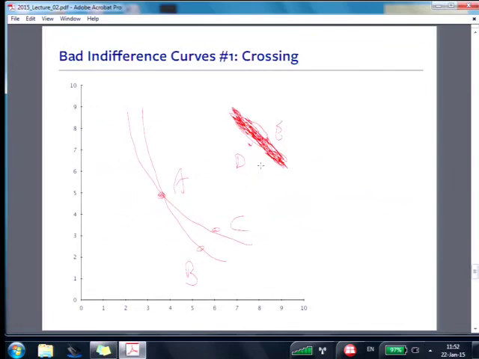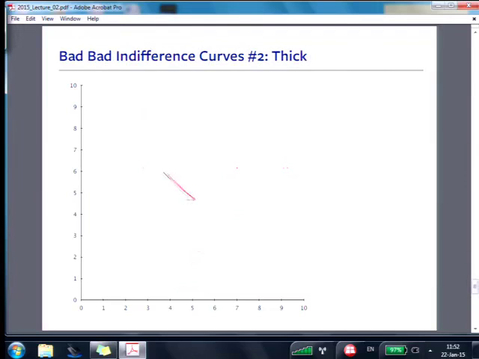If you want to try something interesting, try drawing. Let's see if we have another pad. Okay, we do. We already did thick. Here, we'll do thick again, just so that we create a decent record. Right, A and then B right below it. Let's see the third one. Upward sloping. We know why that can't be true. We'll just fill it in. Here's an indifference curve that slopes up a bit, and here's my more is better box, and so things up here are better and indifferent at the same time, and it can't be.